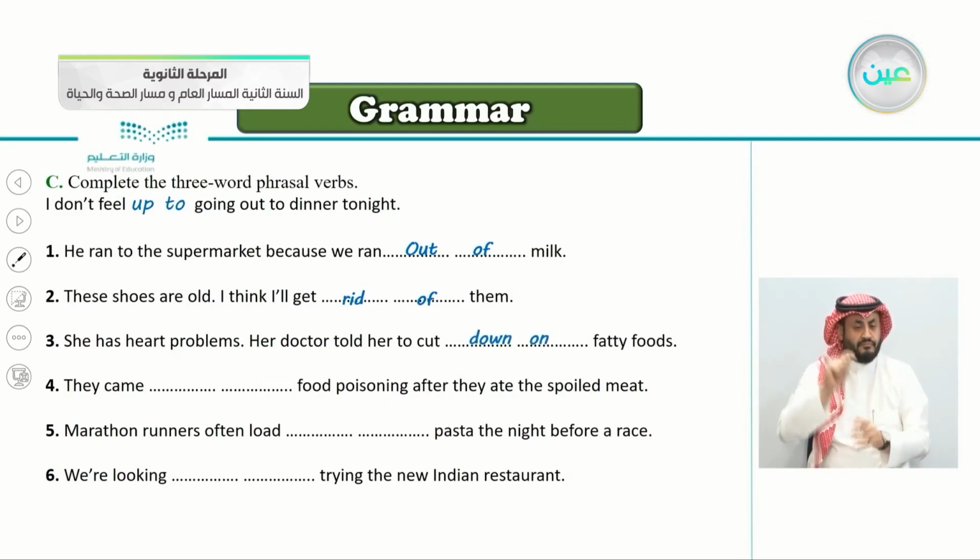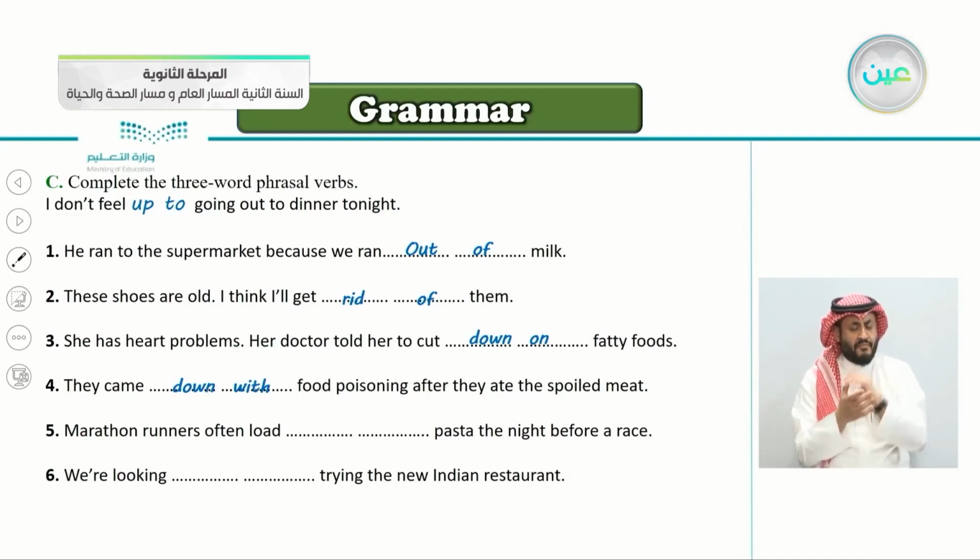Number four, they came food poisoning after they ate the spoiled meat. So number four is they came, very good, they came down with food poisoning. Number five, marathon runners often load pasta the night before a race.